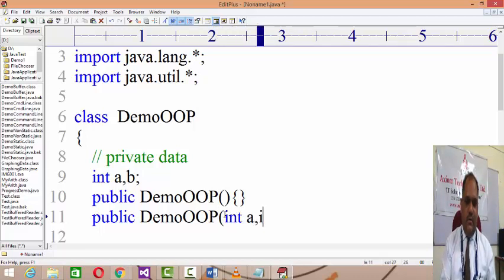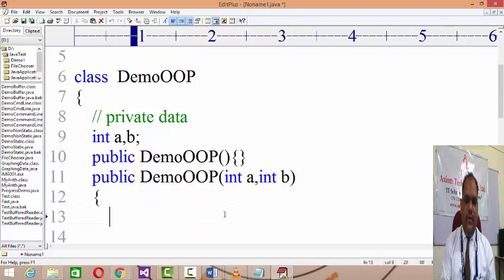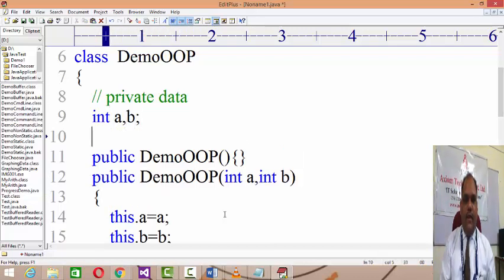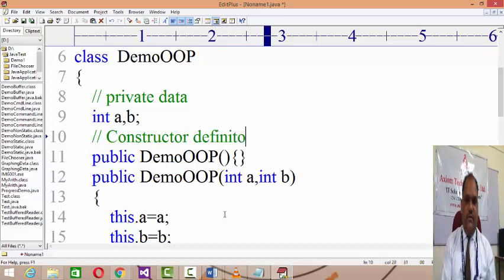And then int a, int b, these are the two values we get as arguments, and by those values you are initializing the private data belonging to the class. this.a = a and this.b = b. Now this is referring to the current object, right? So now you define even the constructors. Constructor definition.